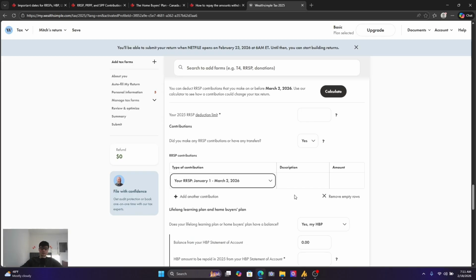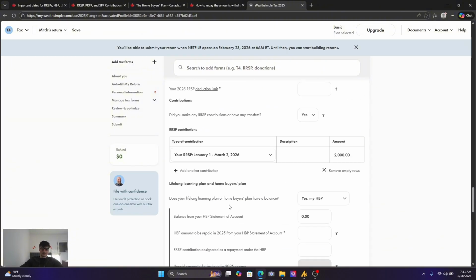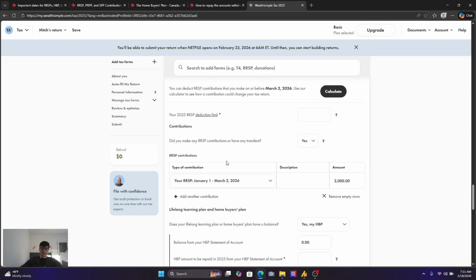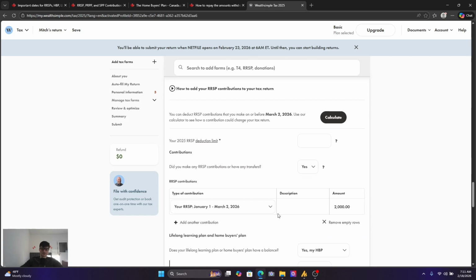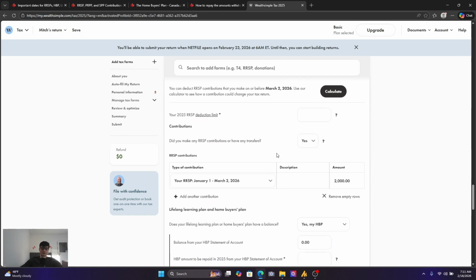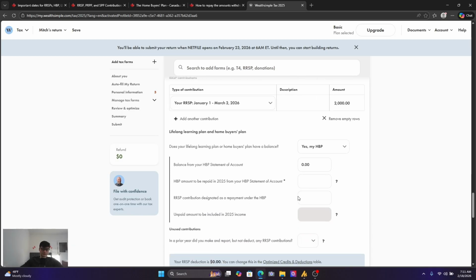In this case, you would put down the description, which financial institution, and then the amount. Okay, so you'd put down, I don't know, $2,000, for example, and that would be exactly how much you would get back. In this case, the refund hasn't updated because we haven't shown any income, right? The income is zero, so you don't get a refund. With the RRSP, you'll only get a refund if there's income.